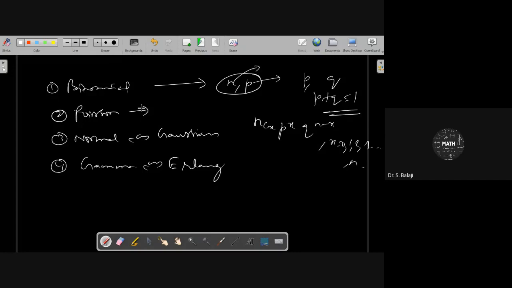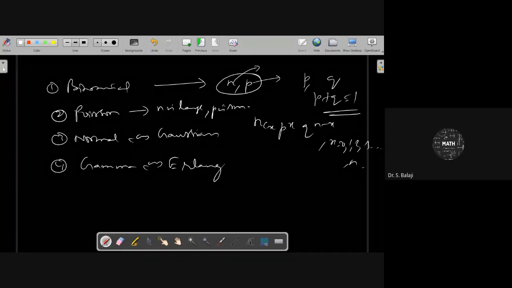When n is large and p is small, such that np is equal to lambda, a constant, the probability value is 0.0 something and the number of trials is very large.